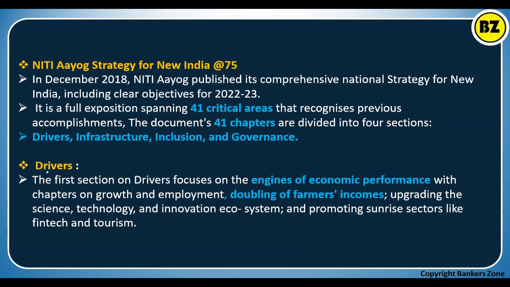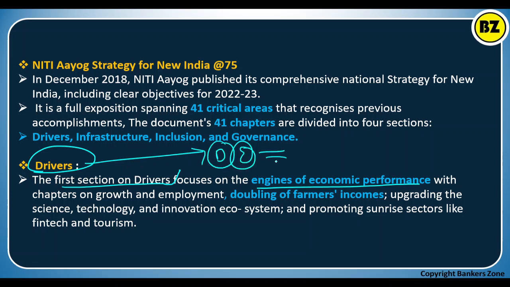Now see drivers. The first section, on drivers, focuses on the engines of economic performance. Drivers are the engines which drive the economy, and that is how they have given the name.